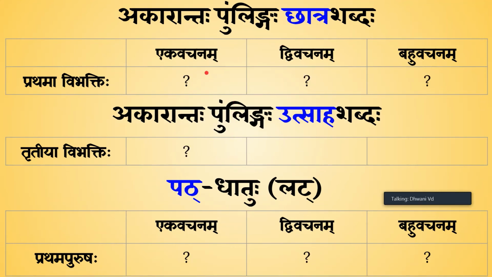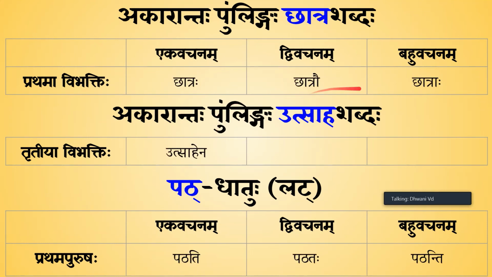Chhatra shabdaha prathama vibhakti, utsaha shabdaha tritiya ekavachanam, and pat dhatu. How would it be? Chhatraha chhatrau chhatraha utsahena pathati patataha pathanti. Just because it doesn't make sense to count utsaha, at least in this sentence, I have not included dvivachanam and bahuvachanam. But if there is a sentence where you can express these, you are free to use.